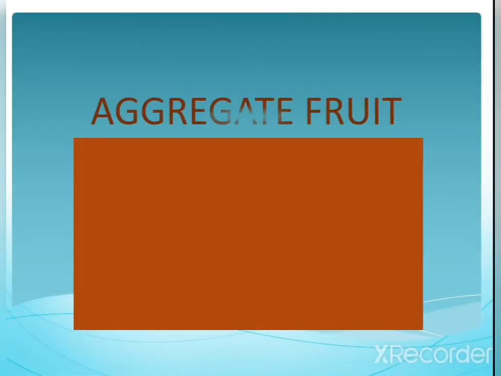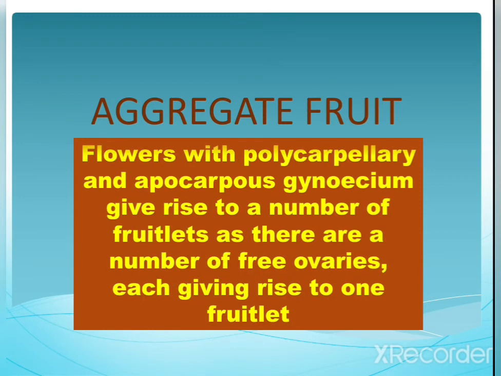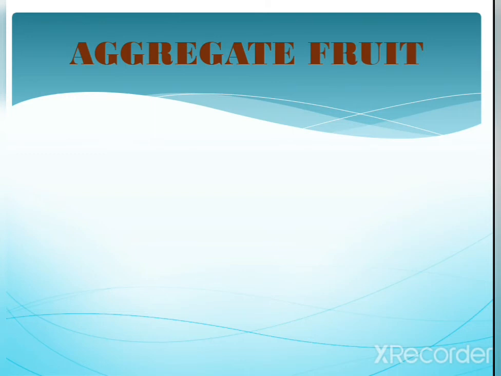Next one, what about the aggregate fruit? Aggregate fruit is nothing but flowers with polycarpellary and apocarpous gynoecium giving rise to a number of fruitlets. The fruitlets are called achenes, as there are a number of free ovaries, each giving rise to one fruitlet. So it is the apocarpous condition, the carpels are free here, whereas in the case of simple fruit the carpels are fused. Okay children, these are very minute things we should remember. This will help you a lot.